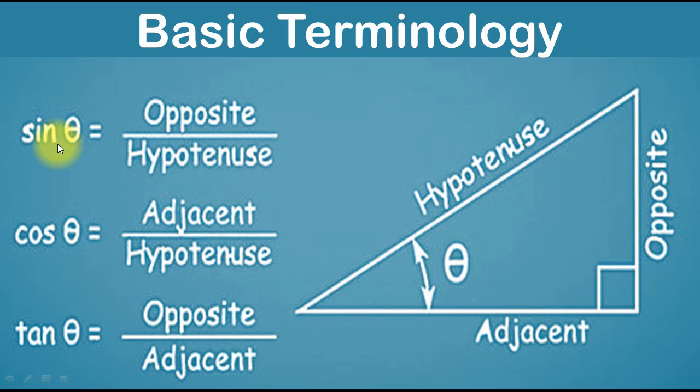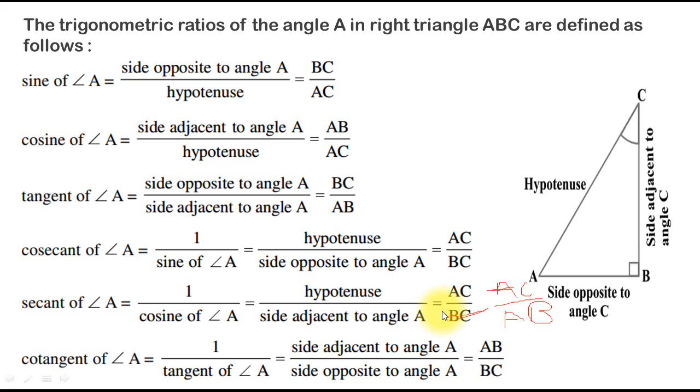These terminologies are sin theta, cos theta and tan theta. This sin theta, cos theta is nothing but the ratio of sides of a right angle triangle. Sin theta is the ratio of perpendicular upon hypotenuse. Cos theta is the ratio of base upon hypotenuse. And tan theta is the ratio of perpendicular upon base. Okay. Now I will tell you in detail about these ratios.